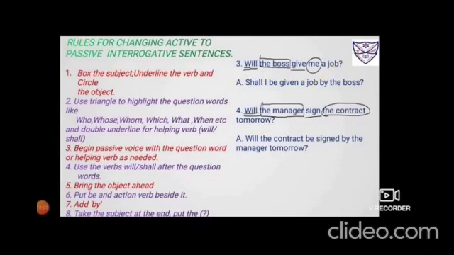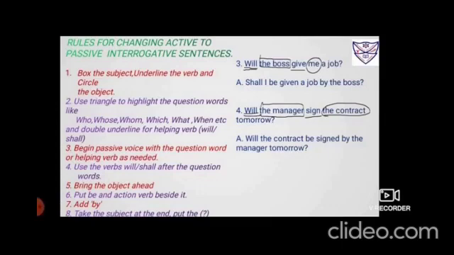Number 4, will the manager sign the contract tomorrow? The manager is the subject. Will sign is the verb. The contract is the object. And tomorrow is the adverb. So in the answer it would be will, because you have double underlined it, it is beginning with a helping verb. So will is brought down same.